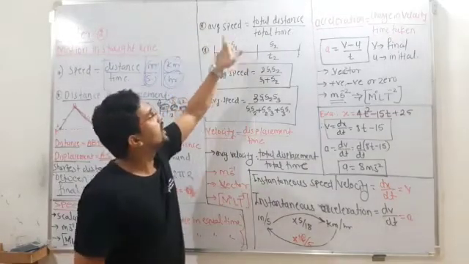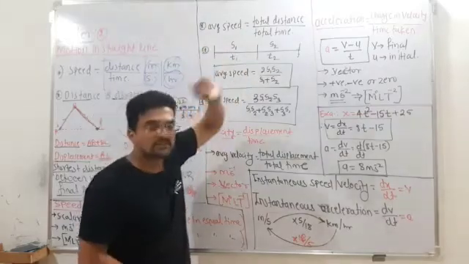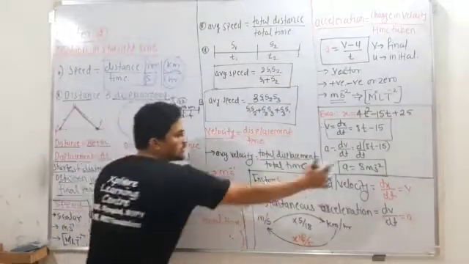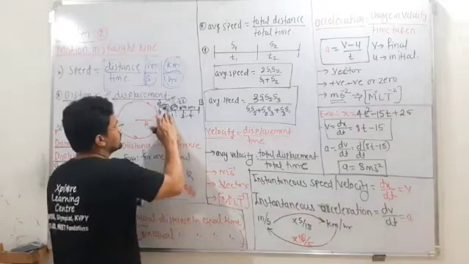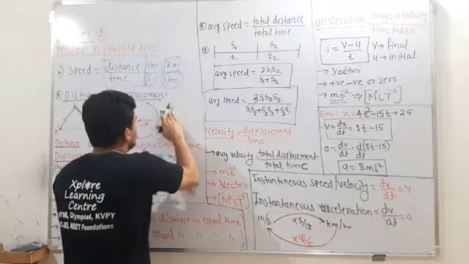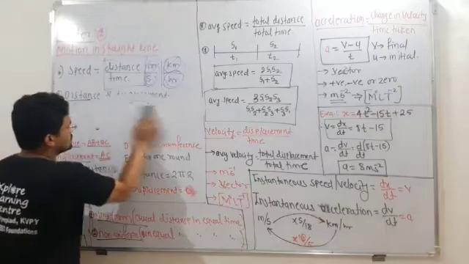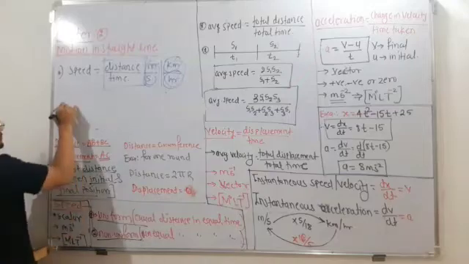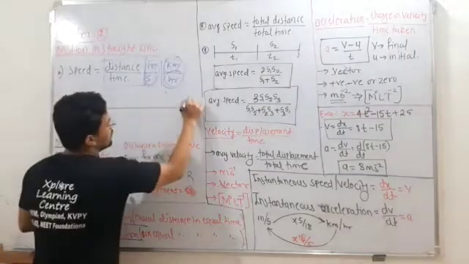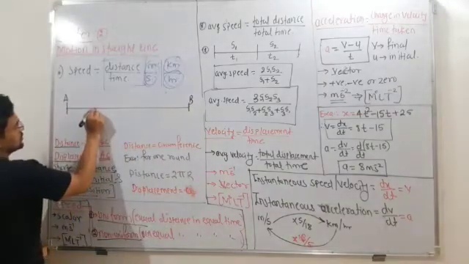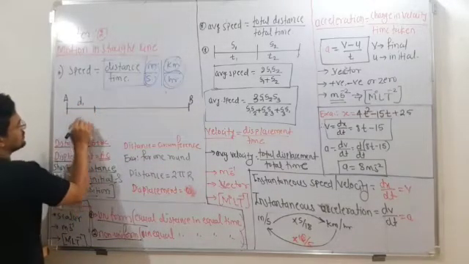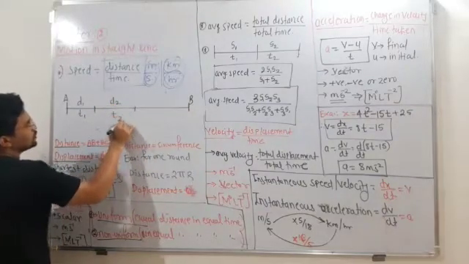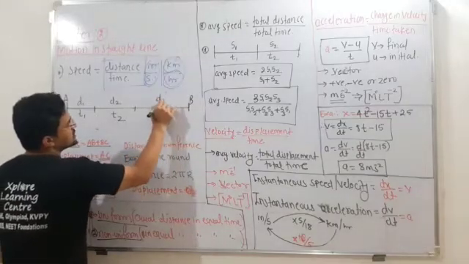Remember the formula: average speed can be calculated as the total distance traveled by the object divided by the total time taken. Suppose the object is moving from here to here, and it has so many stops. I will explain here. Suppose the object is traveling from point A to point B on a straight road. In this case the object travels distance d1 in time t1, then distance d2 in time t2, and then distance d3 in time t3.